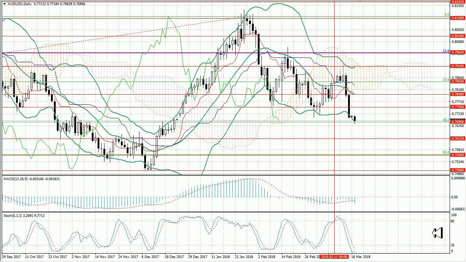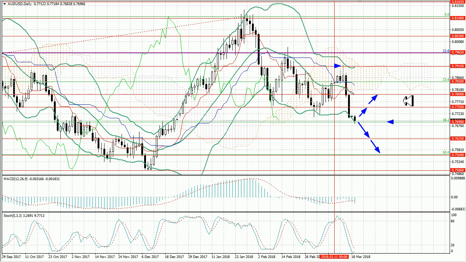Last week, the pair AUD/USD showed mixed dynamics. After rising to the level of 0.7910, the price corrected to the level of 0.7690, which coincides with the Fibo correction of 38.2%. Its breakdown will give the prospect of a decline to the levels of 0.7625 and 0.7560. Otherwise, correction to 0.7750 and 0.78 marks is possible.